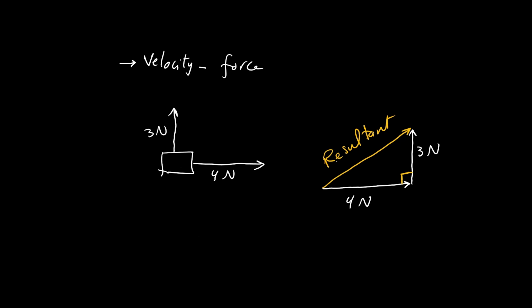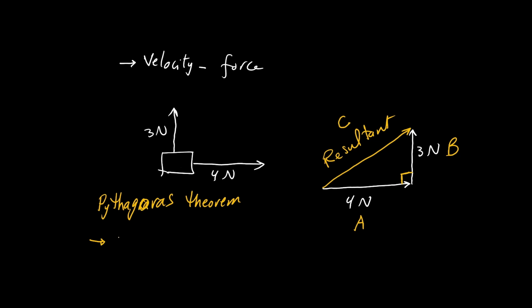For example, if we say that this is A, this is B, and the resultant, the hypotenuse, is C, we can get it by using the Pythagoras theorem. What does it say?